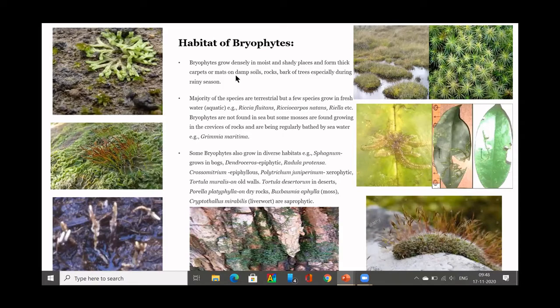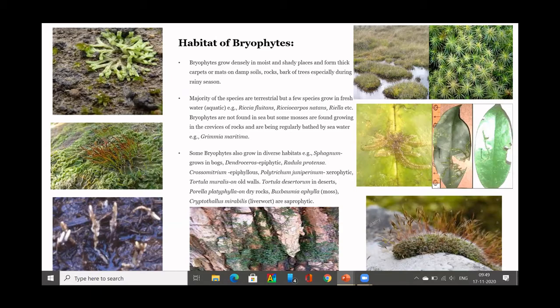Normally they grow in moist and shady places, and form thick carpets or mats on damp soil. You would have seen moss. Wherever you have rain, you can see it on the walls or the roadsides, on the road pedestrian crossing. If it is always waterlogged, you can see moss growing over it. So velvety it will be.